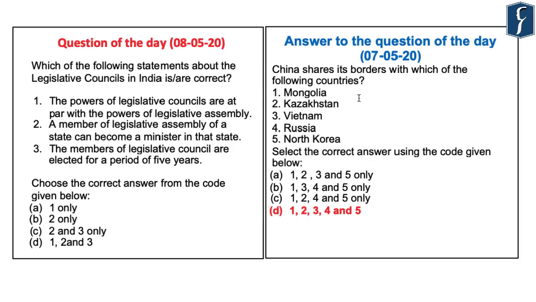The question of the day reads: which of the following statements about legislative councils in India are correct? Statement number one: the powers of legislative council are at par with the power of legislative assembly. Statement 2: the member of legislative assembly of a state can become a minister in that state. Statement 3: the member of legislative council are elected for a period of 5 years. We have to choose the correct answer from the code given below, and the codes are option A 1 only, option B 2 only, option C 2 and 3 only, and option D 1, 2 and 3.